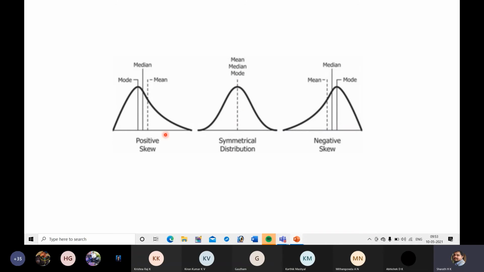Suppose you have a positive skew, which means the data or trend will be towards the right or left. It is not at the center. That is called skewed. Here you can see the locations of mean, median, and mode are at different locations. In order to get the central tendency, compared to mode and mean, median is suitable. By looking at this, you can understand why median is suitable when data is skewed.